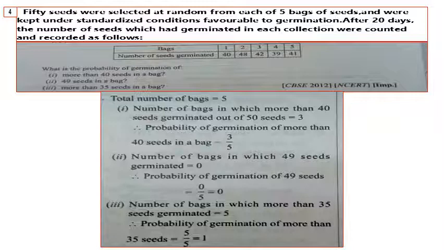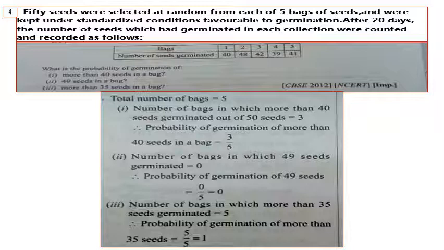The first one, the number of bags in which more than 40 seeds germinated out of 50 seeds is equal to 3. That is, in 3 bags, more than 40 seeds were germinated. So the probability of germination of more than 40 seeds in a bag is equal to 3 by 5. Question number 2. Number of bags in which 49 seeds germinated is equal to 0. In none of the bags are 49 seeds germinated. So the probability of germination of 49 seeds is equal to 0 by 5, that is equal to 0. It is an impossible event.